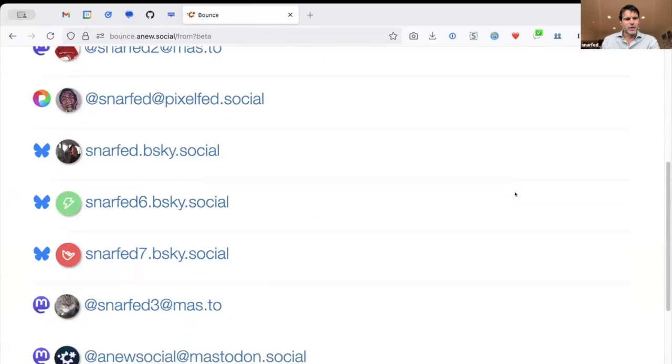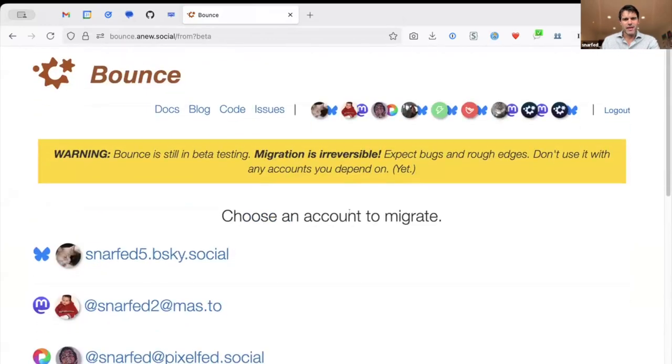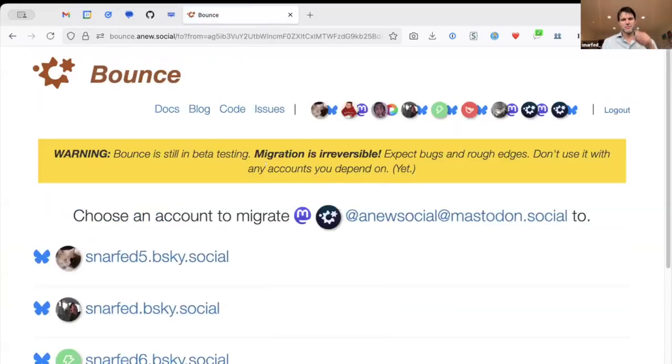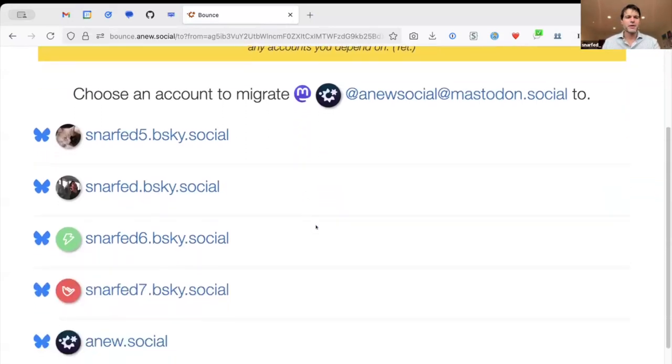And we'll scroll down, and now we can choose. We're choosing, again, the account to migrate from. As an example, we'll use one of our own accounts on Mastodon. The login here does the OAuth thing, but I won't bore you with that. You've seen that before. Now that we've chosen the account we're migrating from, we're going to choose an ATProto account to migrate to. And again, this is our native Bluesky account.